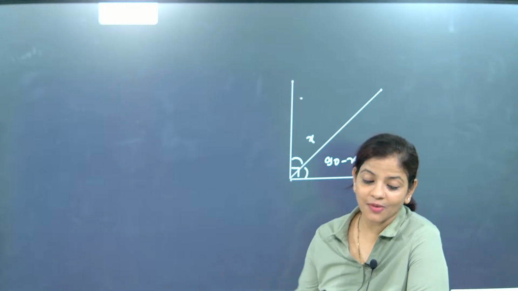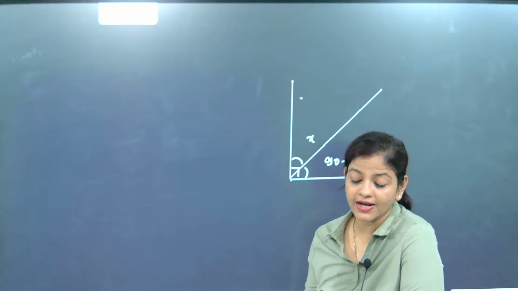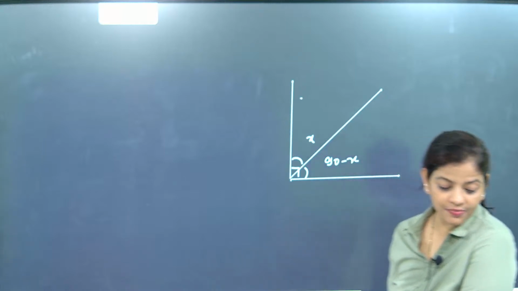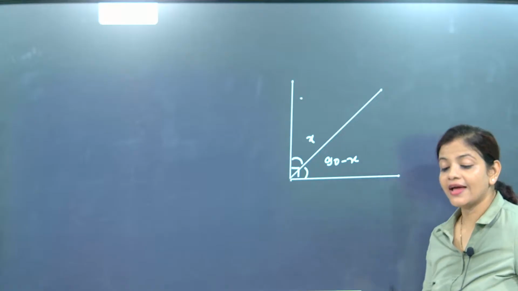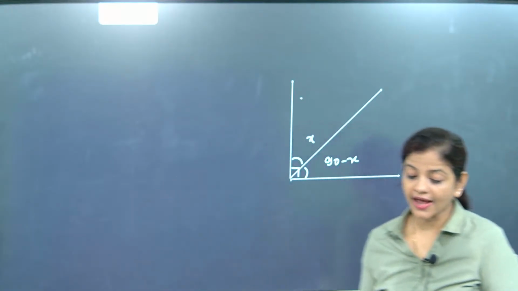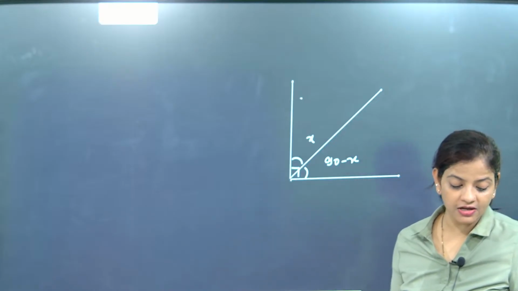Tanisha, what you are writing right now, beta, is coming as 180 degree. That is 90 plus 90. That is a different concept, beta. That is not a problem. But right now the question is: an angle is 2 times its complement. Then what is the angle?